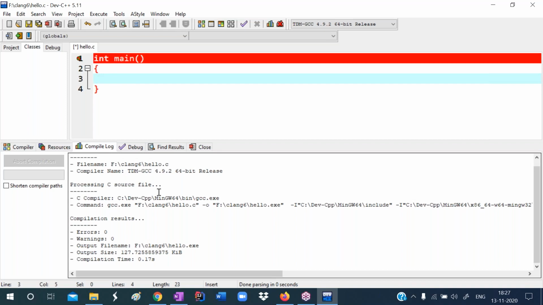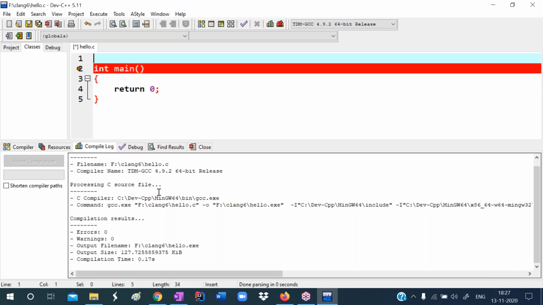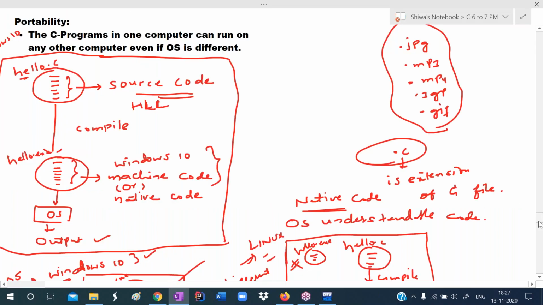And here you have no need to write return 0. Even if you write return 0, no problem at all. So nothing will be printed with this code. To explain that, I compiled and ran this one. Nothing will be printed. Now my program is, I want to print hello on the output screen. That is my program.